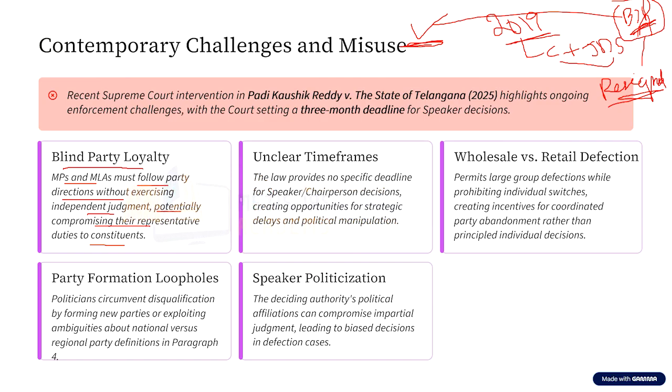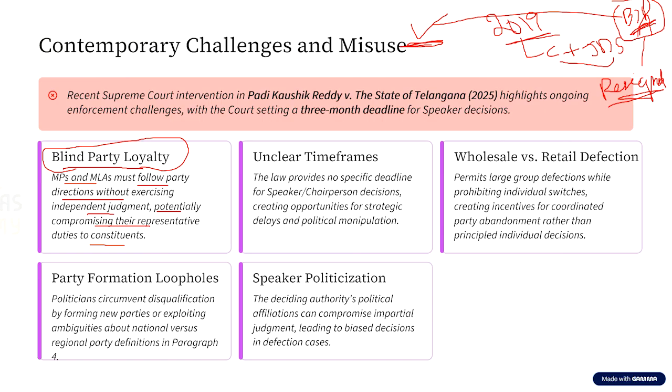They do not have the power, or they do not have the luxury, to act as per their conscience, going against the direction given by the political party. So this is a challenge that is present within the anti-defection law. That is, they have to abide by the party loyalty. The second is unclear time frames.